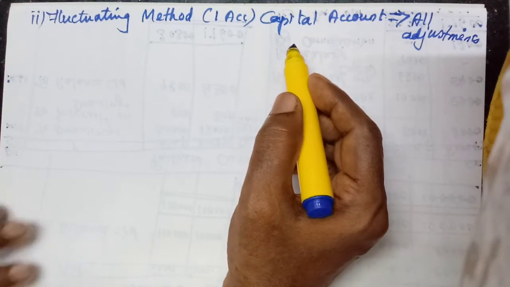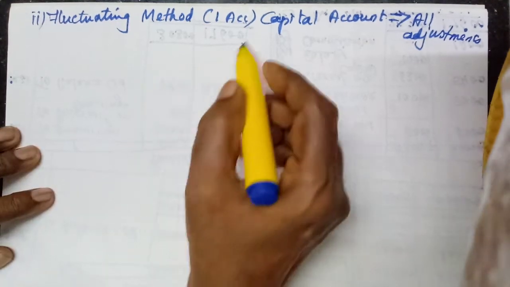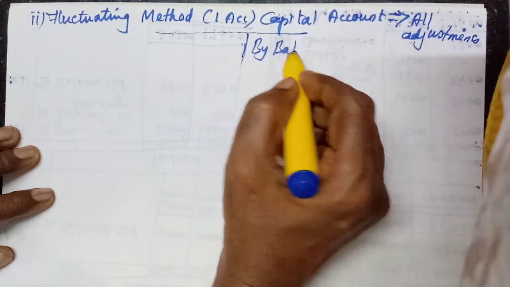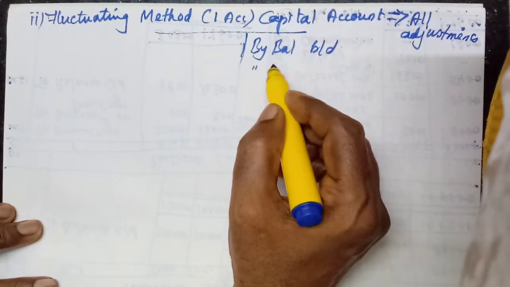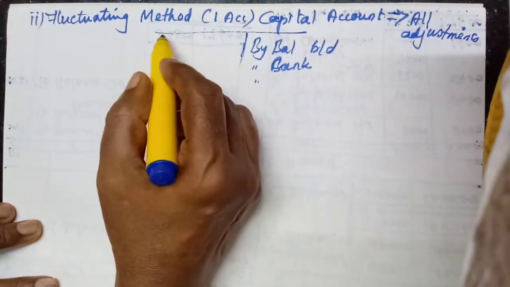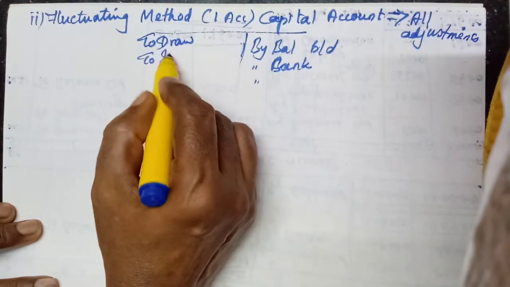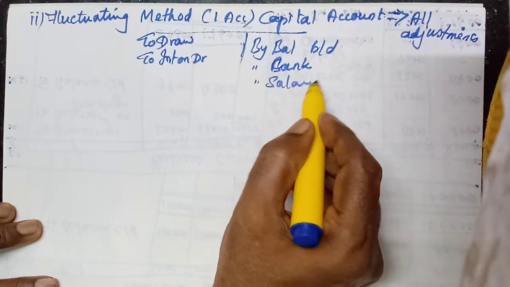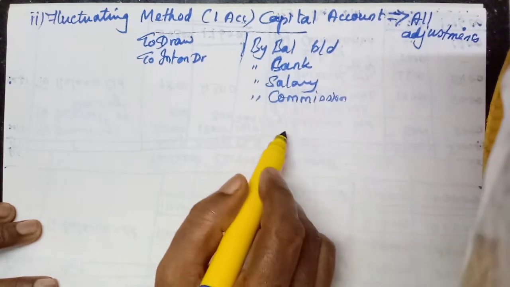Understand? All adjustments are done only in this capital account. Here in the fixed capital, what we did by T method, by balance brought down, then by additional capital, bank, for additional capital, then any withdrawings, drawings, then interest on drawings, then any salary, then commission, all the adjustments must be done only in the partners capital account.